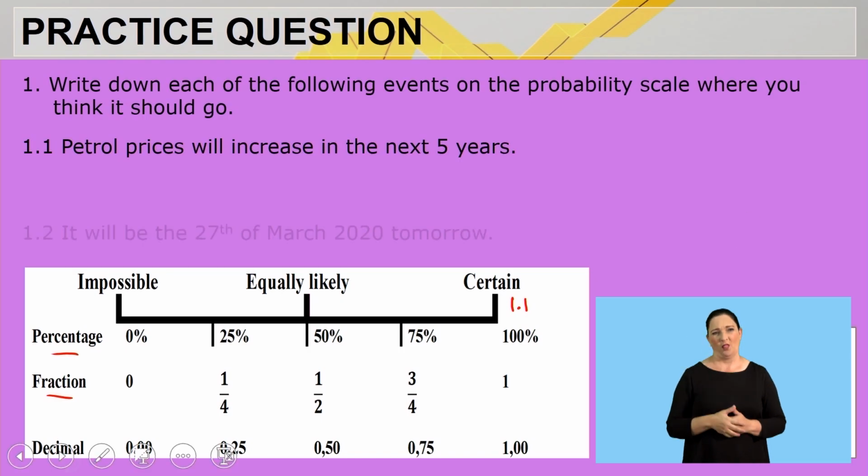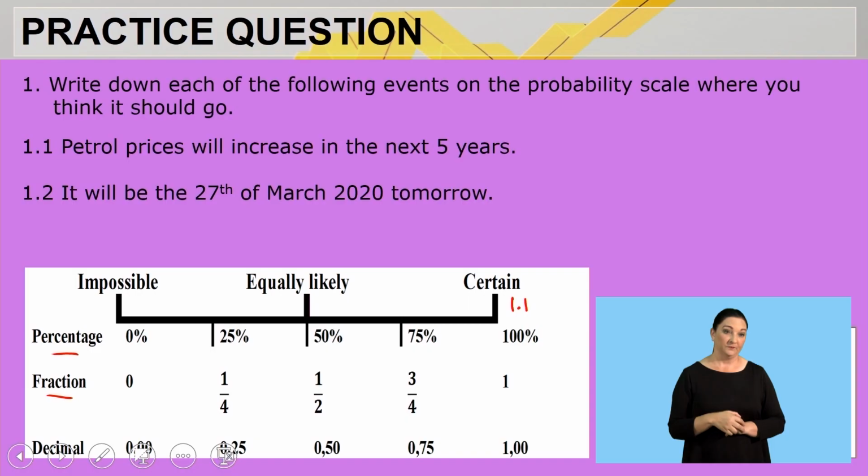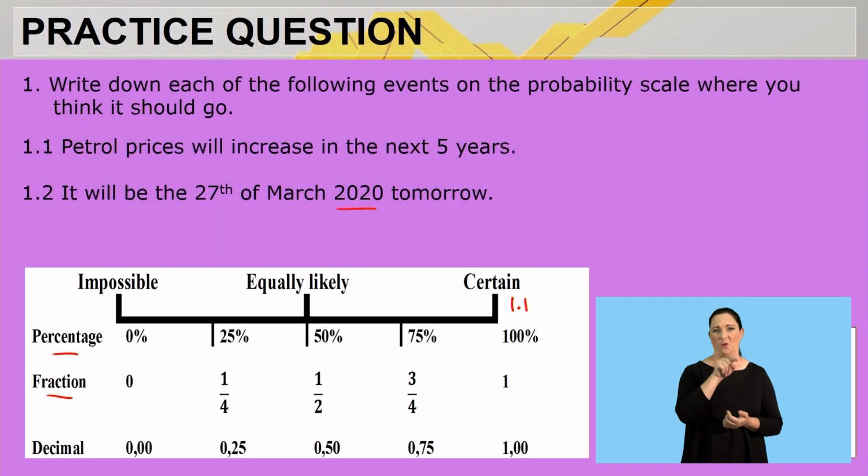Okay, question 1.2. It says it will be the 27th of March 2020 tomorrow. Guys, thinking about this, we know it's impossible. We are already in the year 2023, right? So therefore, I'm going to indicate 1.2 as being impossible. I hope that is also straightforward and clear to you.